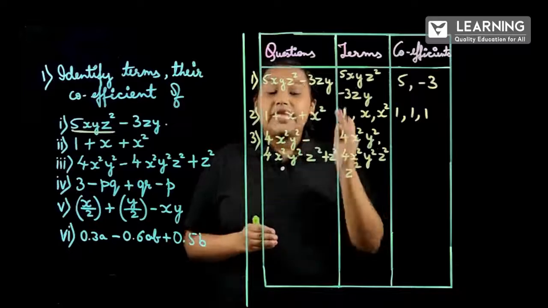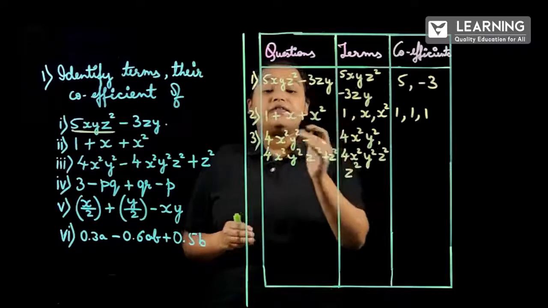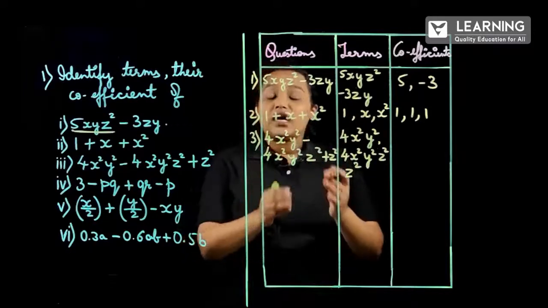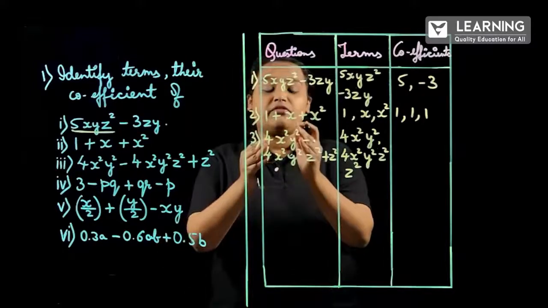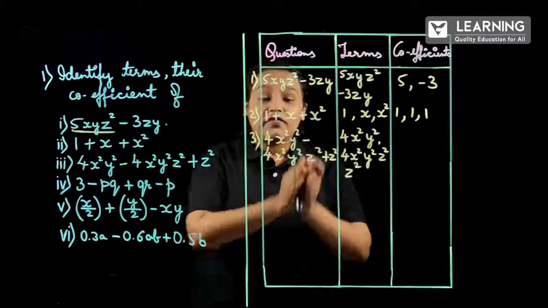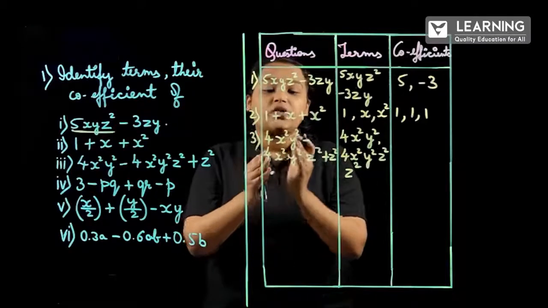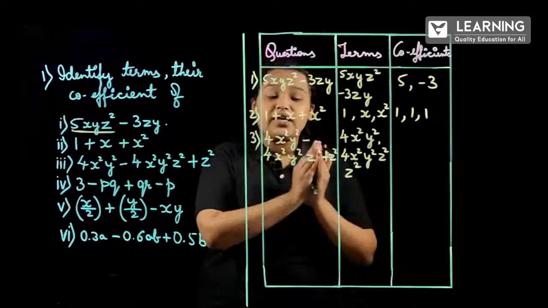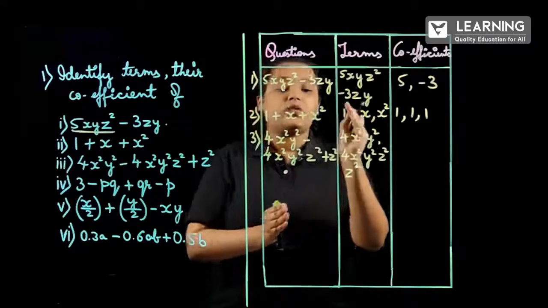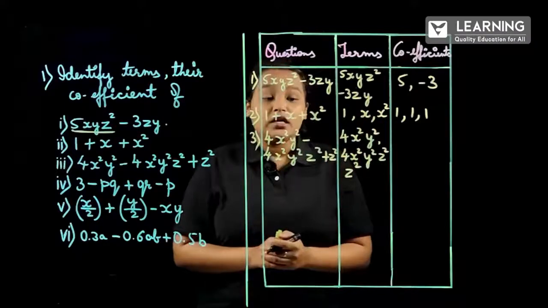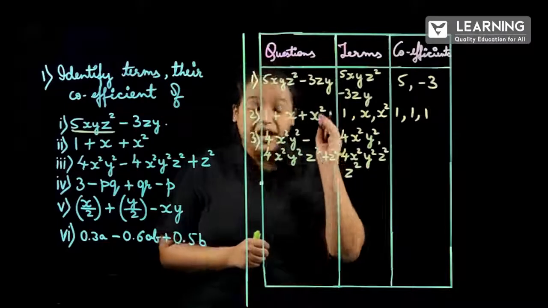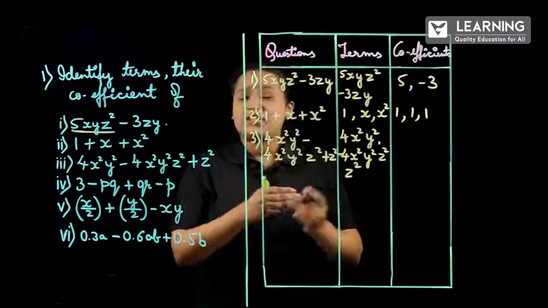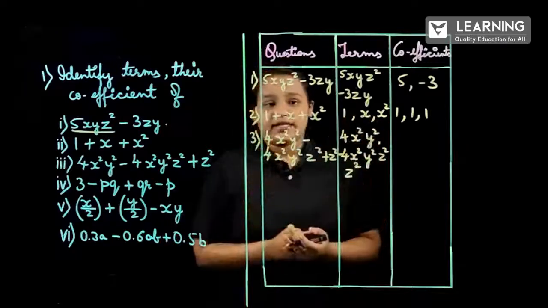Why? Because there is one minus sign in the question. For which term is it having the minus sign? So first term 4x square y square, correct. Next term minus 4x square y square z square. But here we have written only 4x square y square z square, so write the minus. You have to cross check it once, twice, it won't take more than 3-4 seconds, right?